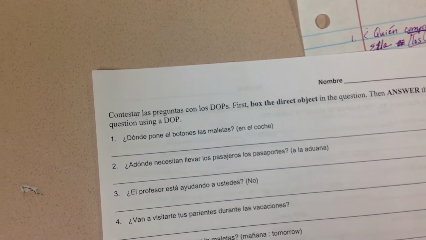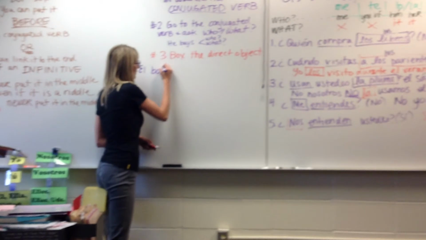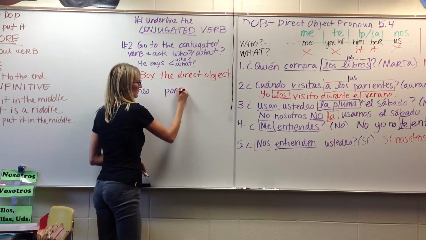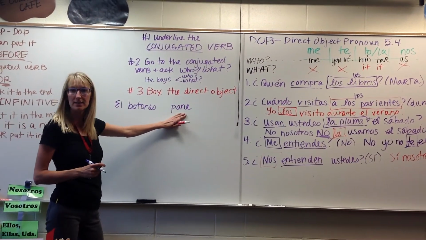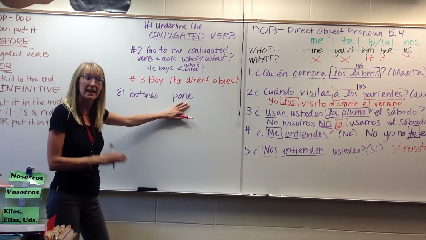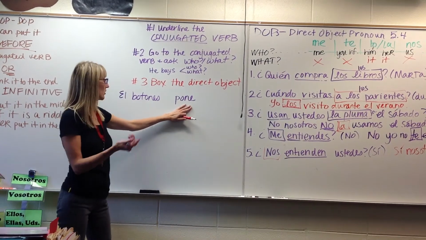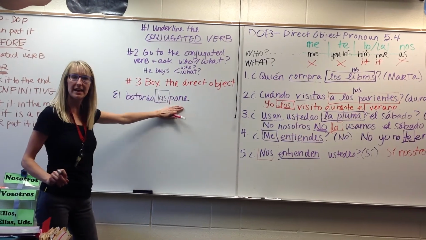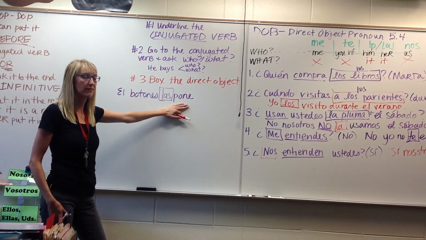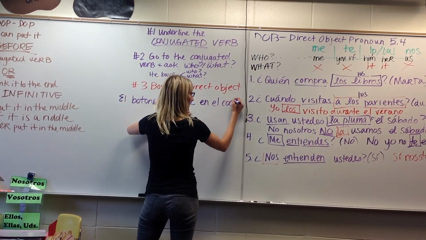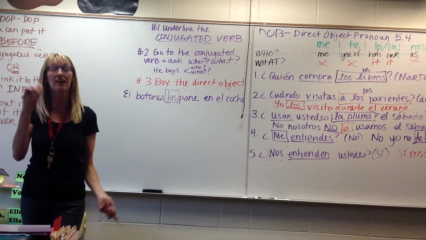So where does the bellhop put the suitcases? Let's start with the bellhop. ¿Cómo se dice the bellhop? El botones. What does he do? Pone. He puts. What does he put? Las. Las, them. And where's the DOP? You can put it before the conjugated verb. Okay, so las pone. Now, did I answer the question? No, I have not answered the question. So we need to add in el coche. What is a coche? In the car.